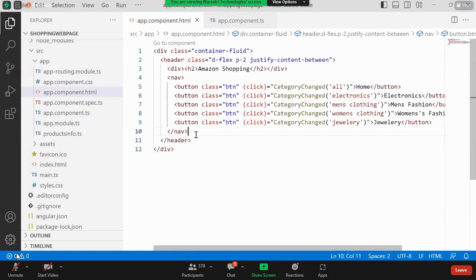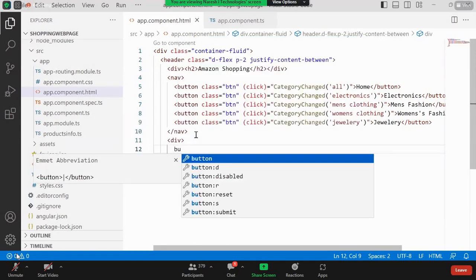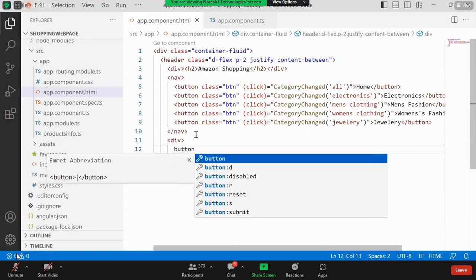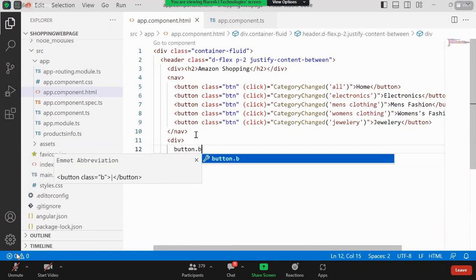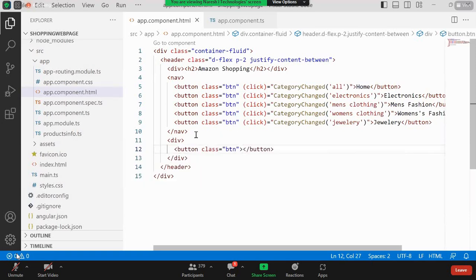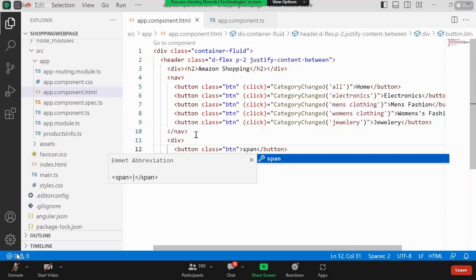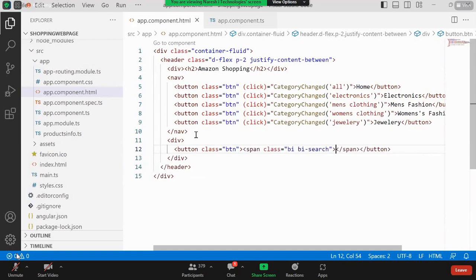And apart from that one, I'll take another div here. And in this div, I use bootstrap icons. How we can use, just you can see, just for your understanding purpose, nothing apart from that. I'll be using button. And here what I can do is, I'll take a span and then bootstrap icons I use. Every bootstrap icon will start with BI. BI stands for bootstrap icon. And then BI hyphen set, that's what I can give. Like that, any number of icons you can create.